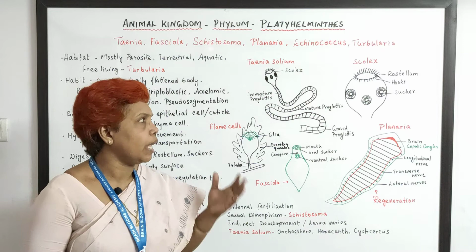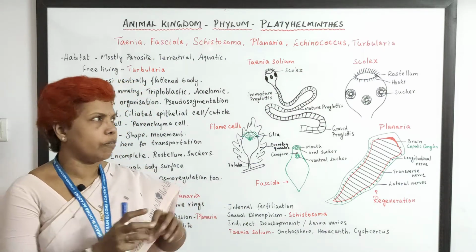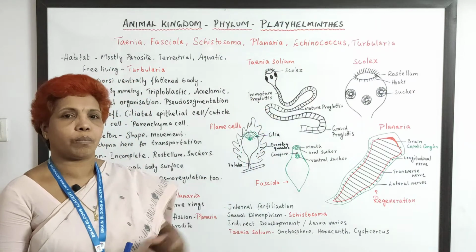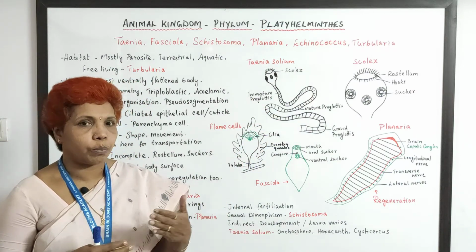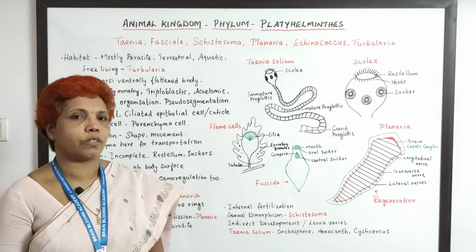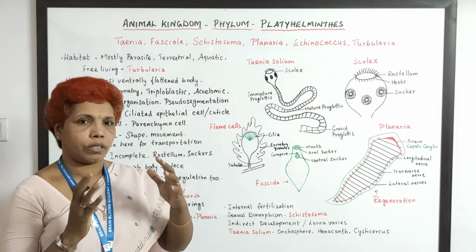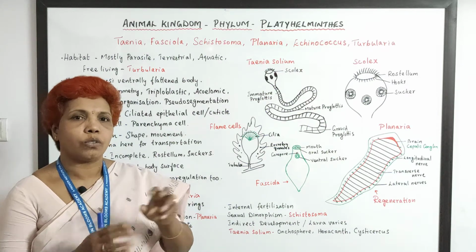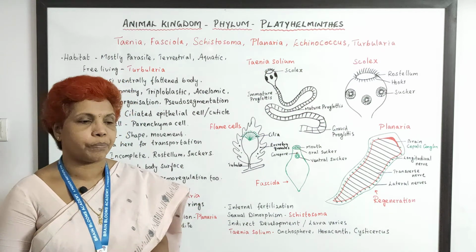And then these animals have got a hydroskeleton, a fluid kind of thing that runs in the body which gives the shape, and also is involved in transportation along with the parenchyma cells. The body of the animal is not stagnant, it keeps moving. So the movement also can be carried out with the help of this hydroskeletal system.